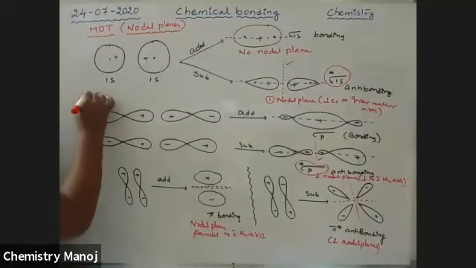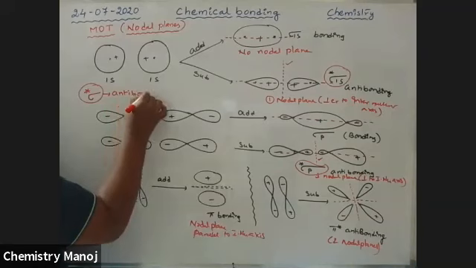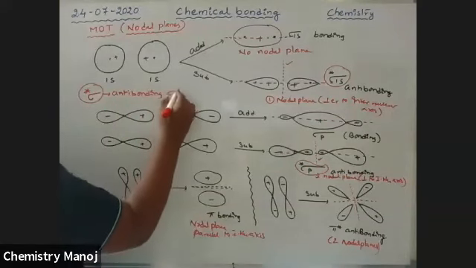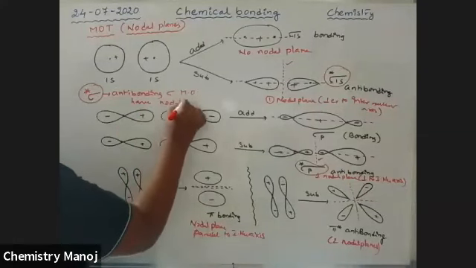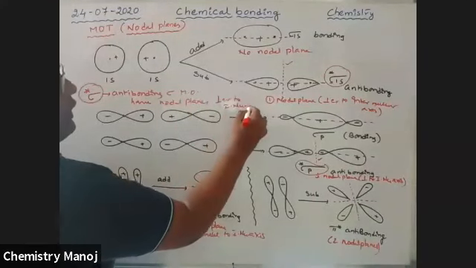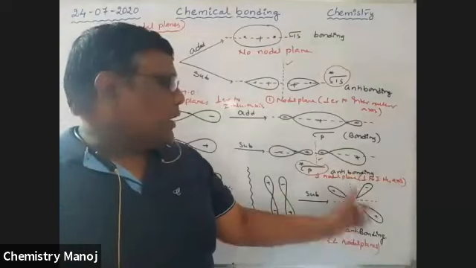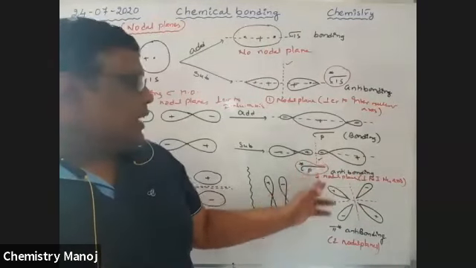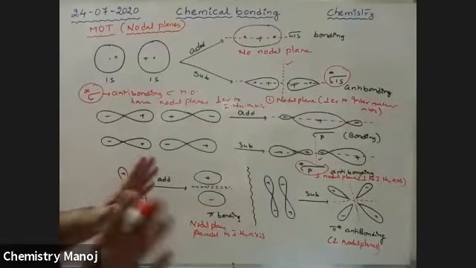So sigma star, that is anti-bonding sigma molecular orbitals, have nodal planes perpendicular to the internuclear axis. The pi star antibonding orbital has two nodal planes. The sigma star antibonding orbital has one nodal plane. So these are the nodal planes.